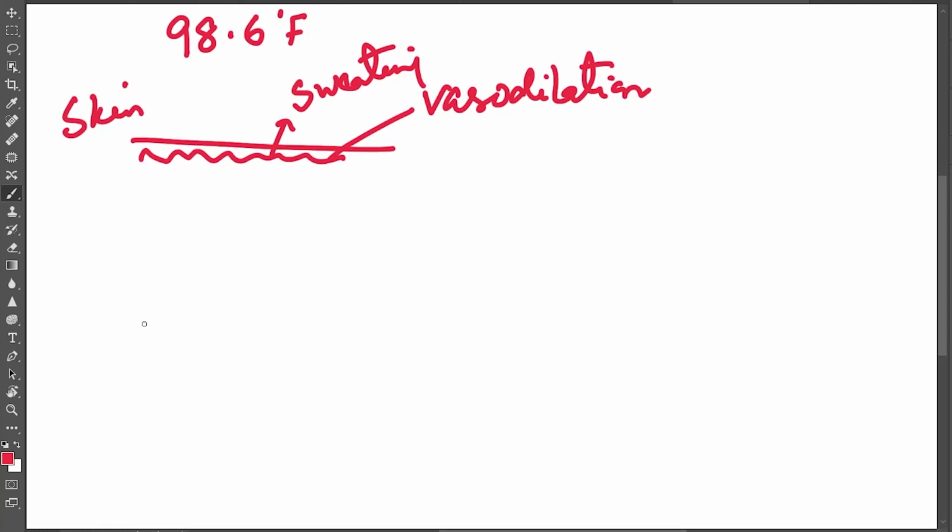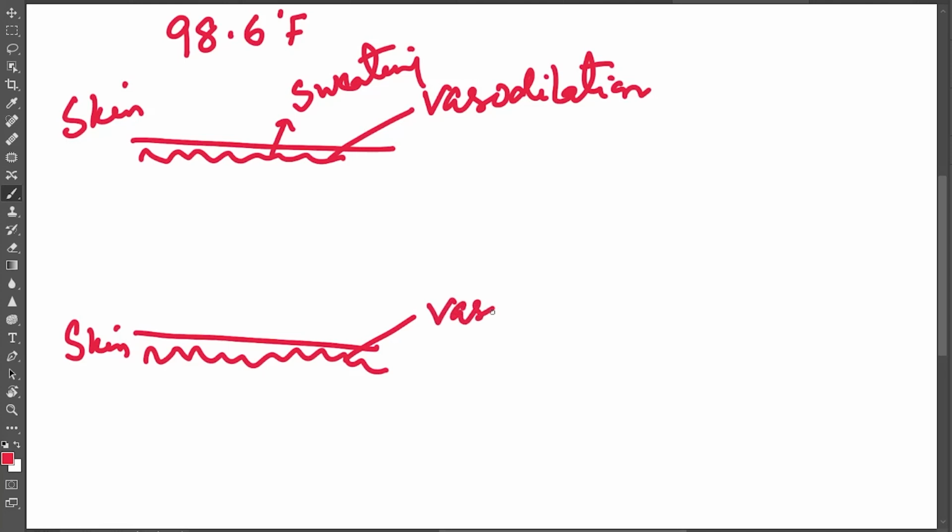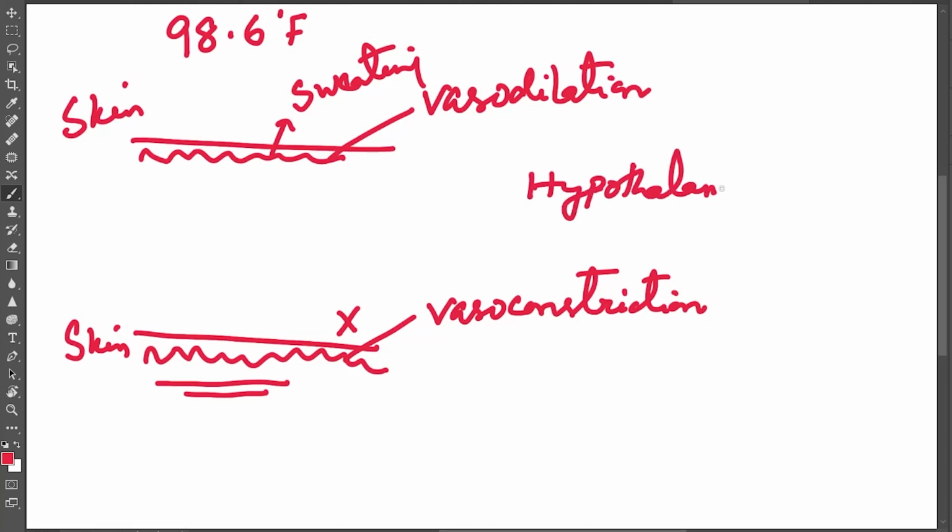But during the winter season, the body temperature is to be restored. That's why the blood vessels under the skin become constricted. This process is called vasoconstriction. So no more sweating, and the body temperature is restored, and both the processes are carried out or regulated by the thermostat organ, that is the hypothalamus of the brain.